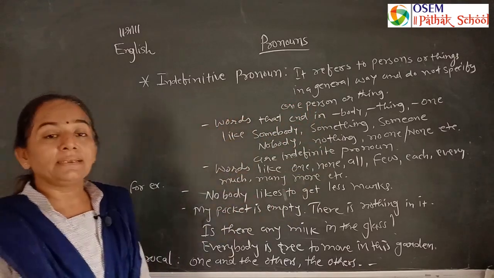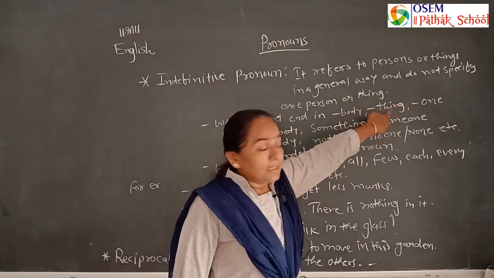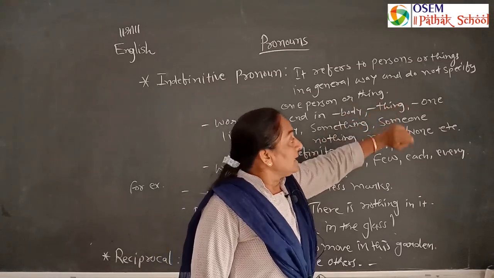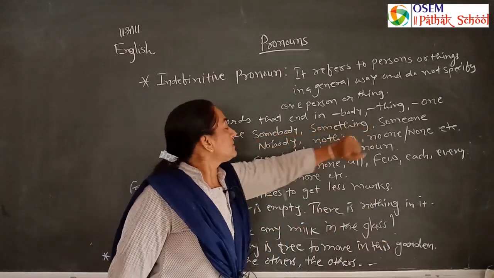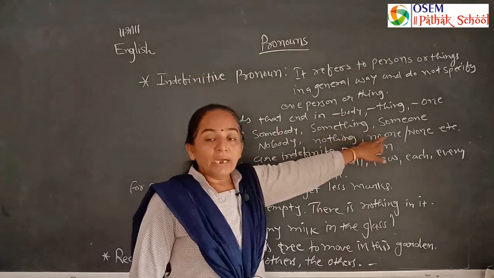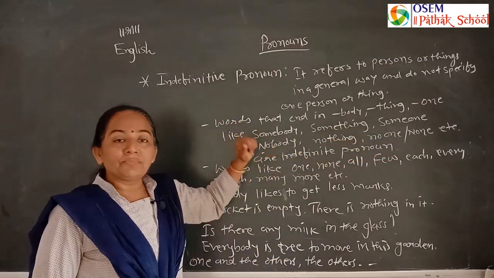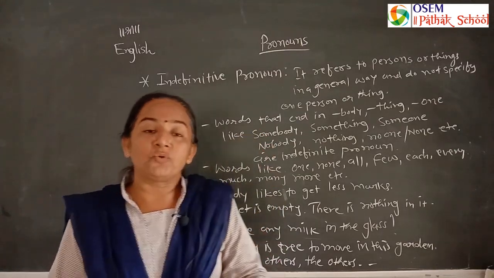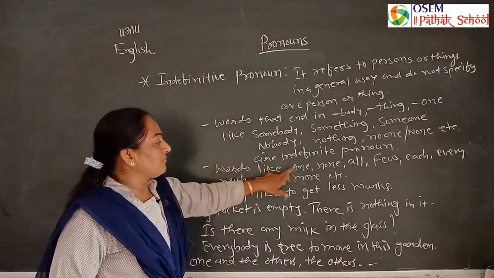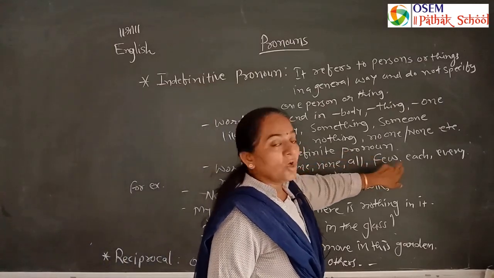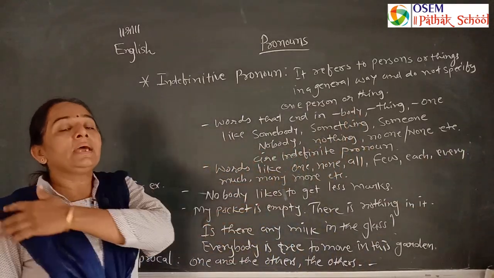Words that end in body, like somebody, anybody, nobody. For things, something, nothing, anything, and one. Somebody, something, and someone. Nobody, nothing, and no one. Here, no is used for negative, some is used for positive, any is used to ask questions and for negative words. Words like one, none, all, few, each, every, much, many, more, etc. are used here.